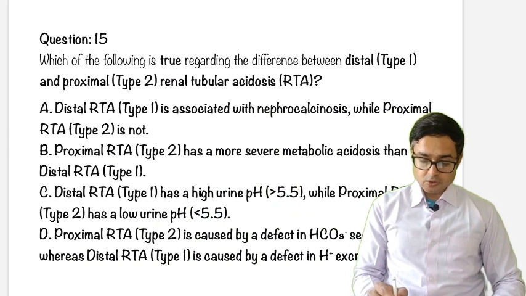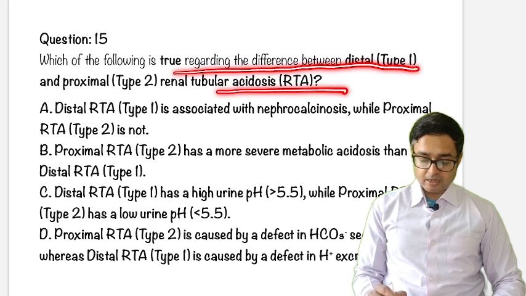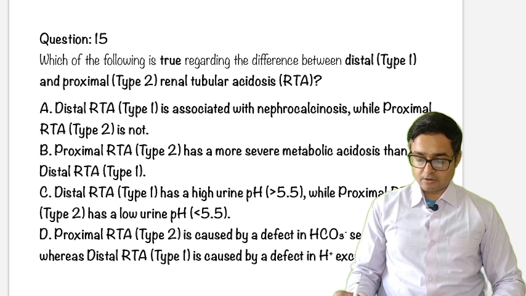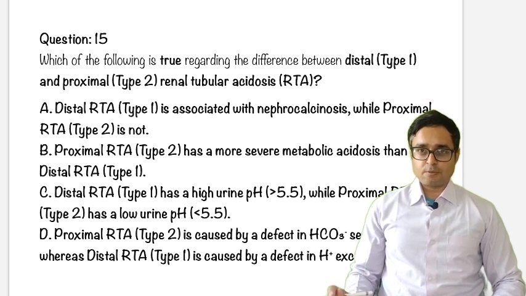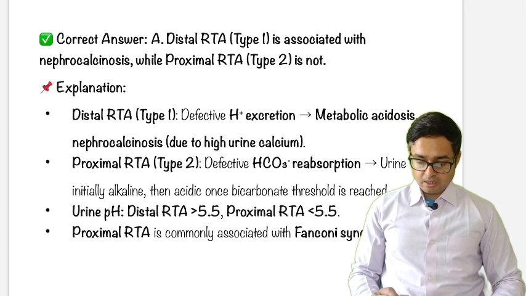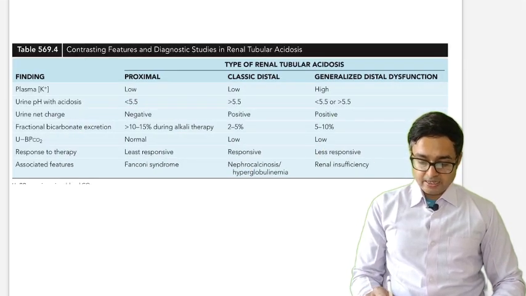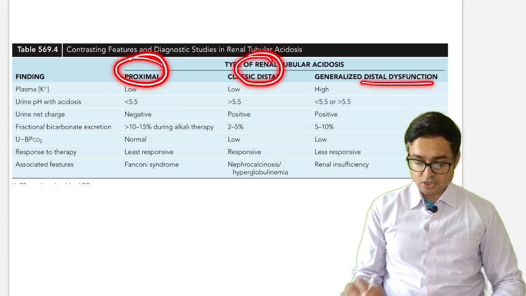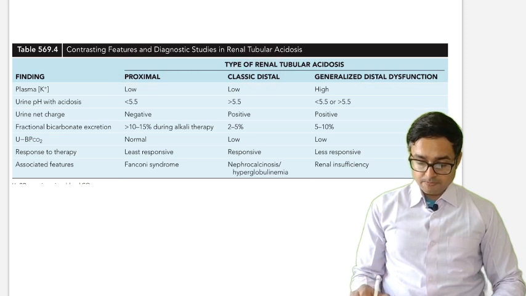Okay, so this is a question regarding RTA: which of the following is true regarding type 1 and type 2 RTA? Just go through these options from this slide. I'm not repeating these options because they are very exhaustive. Just remember this table. RTA can be divided into proximal, classical distal, and generalized distal dysfunction. Just remember, this is called type 4, this is called type 2, and this is type 1.